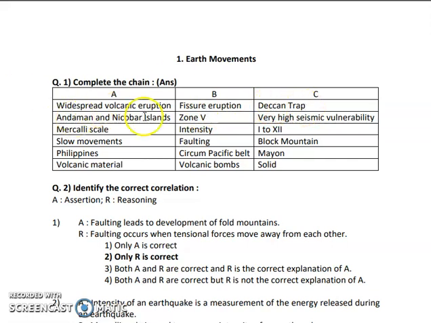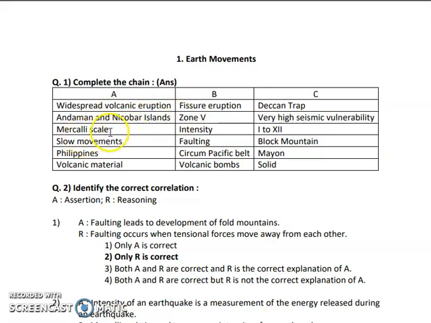Next is Andaman and Nicobar Islands. Now these islands lie in zone 5 and have very high seismic vulnerability. So these islands are very sensitive to earthquakes, and they have a large amount of seismic vulnerability, which means most of the earthquakes have occurred in the Andaman and Nicobar Islands.